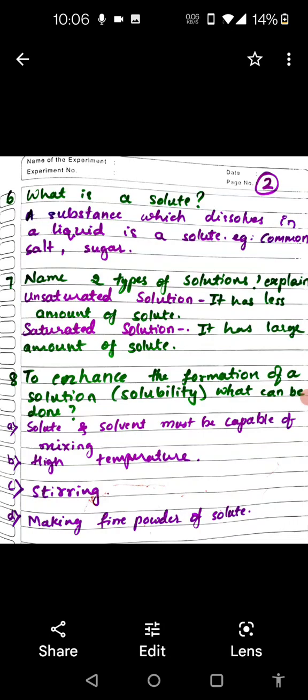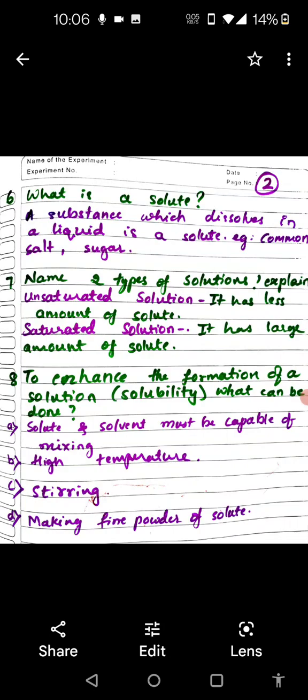Unsaturated solution, it has less amount of solute, and saturated solution, it has a large amount of solute. Okay, take the example of a salt solution, which is an unsaturated solution. If you add 1 spoon of salt in water, it is an unsaturated solution.